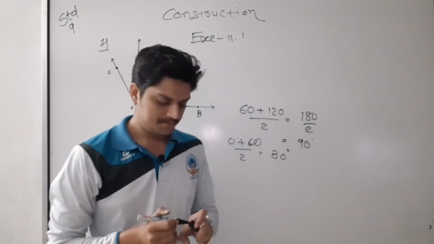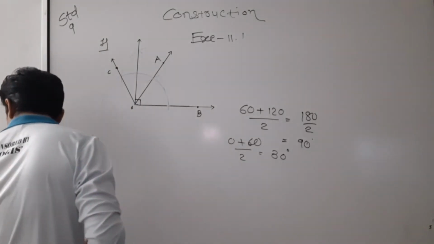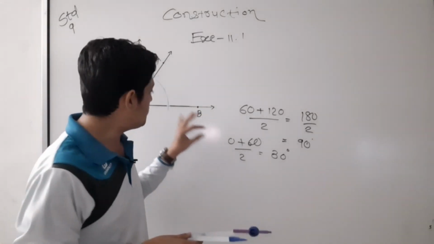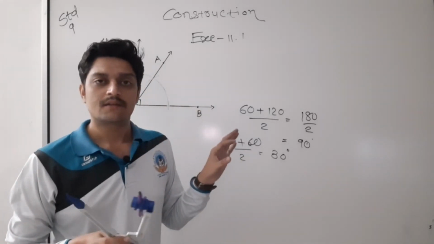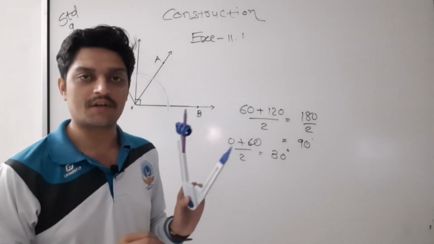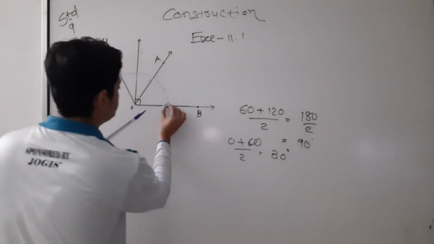Okay, now I am going to show you 30 degree. Again, without changing the radius, see, from the point where I started, I still haven't changed this radius, so you have to note that down. Then now again the bisector.